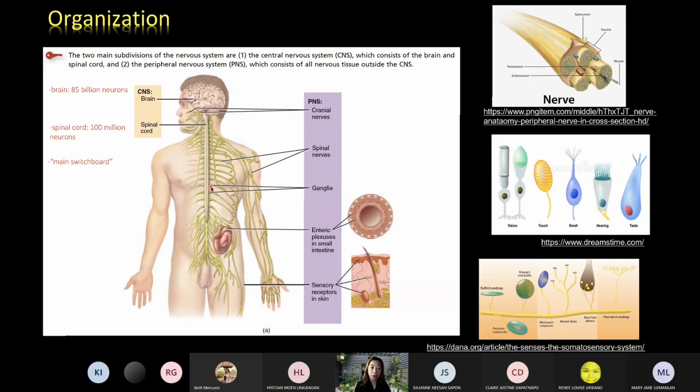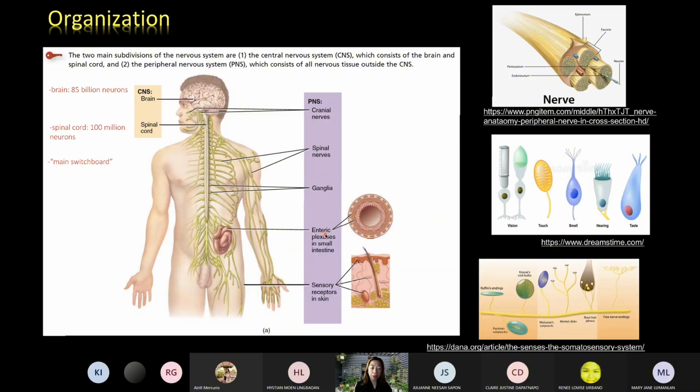Please take note the neurons are not only found in the central nervous system, but also in the peripheral nervous system. If you make a cross section of the nerve, it's made up of hundreds or thousands of axons arising from the cell bodies of neurons.